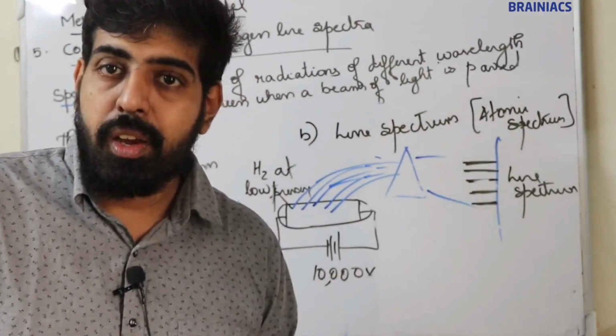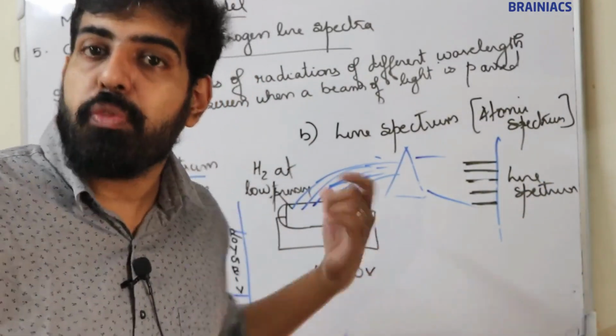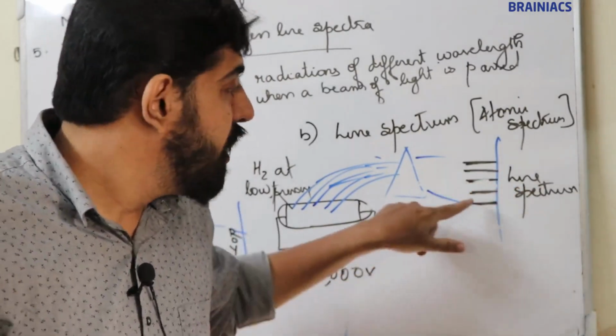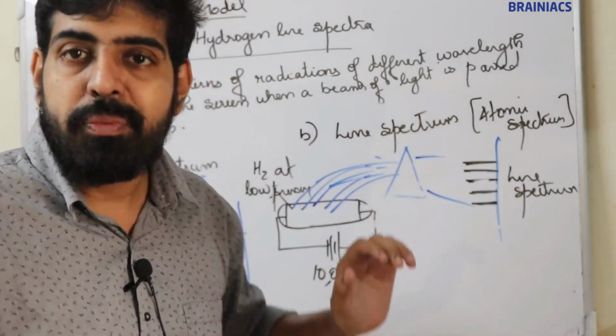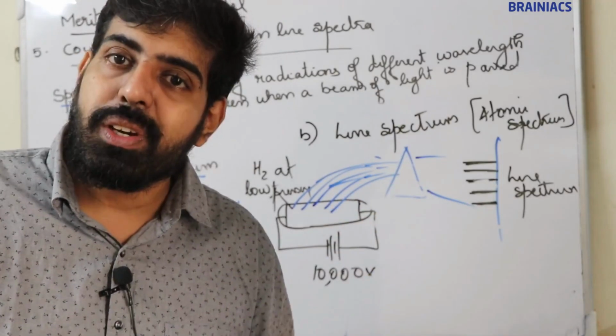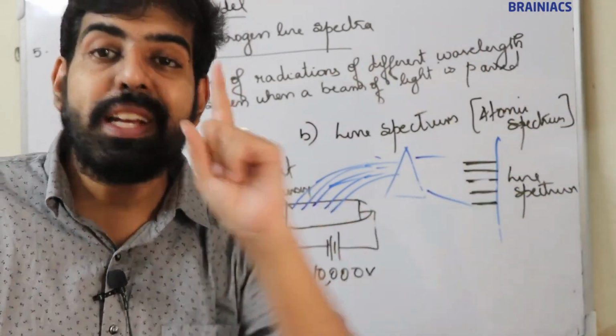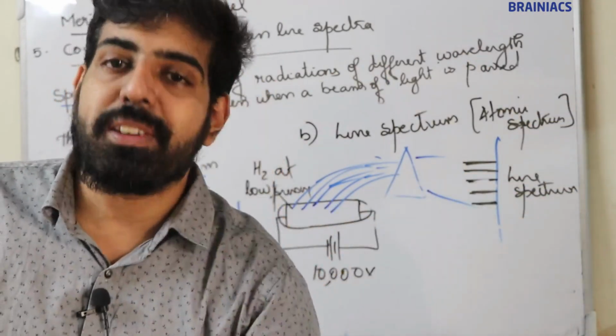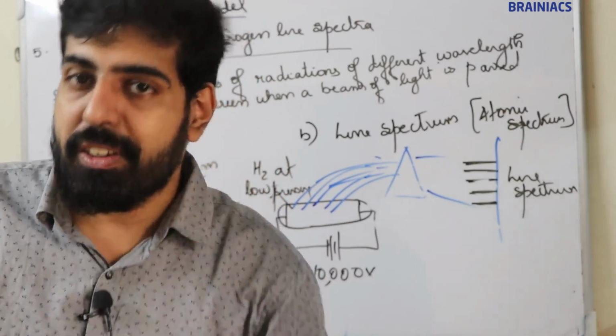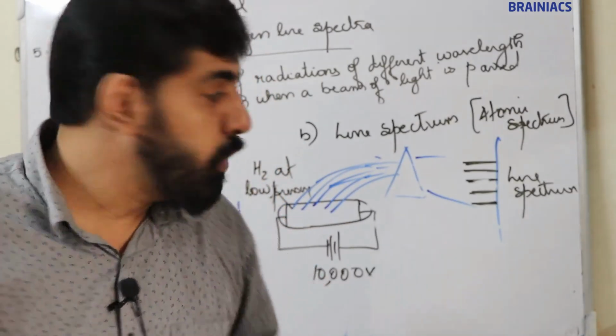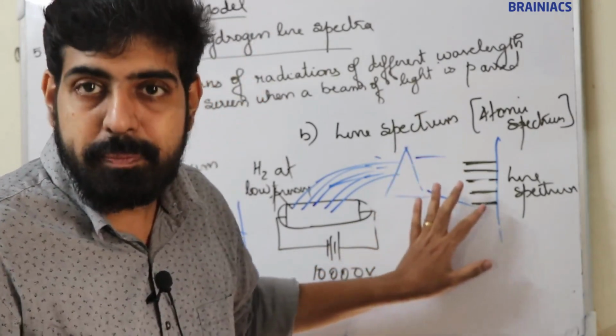Actually, line spectra are known as atomic spectra because for each atom the spectra will be different. For hydrogen you can see 5 lines: 1, 2, 3, 4, 5. For other atoms it's not 5, it will be some other number. For each atom there are characteristic spectral lines. For each atom there will be characteristic line spectra.